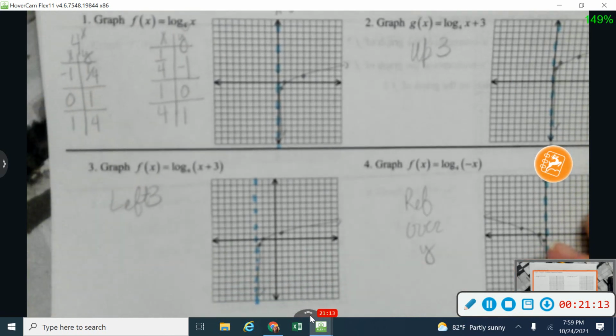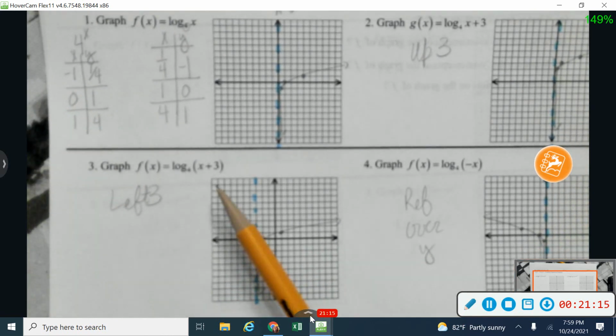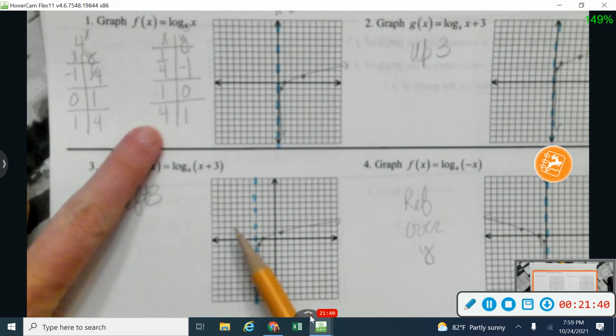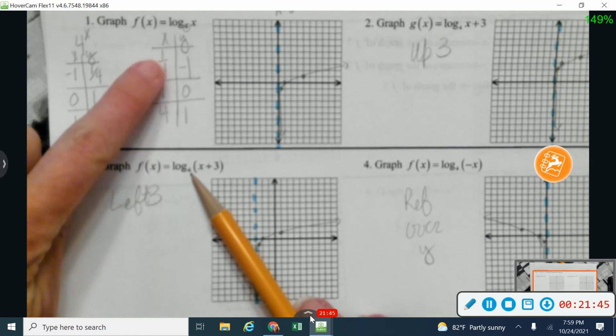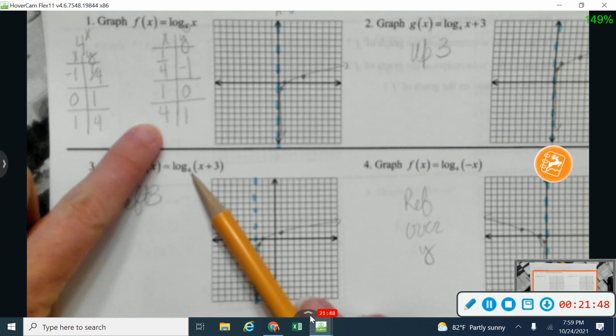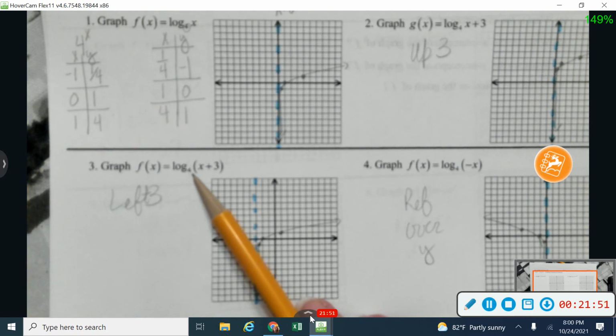Okay, on number 3, I did have a move to the left. This was inside my function, so it's going to be opposite from what you would think. And I'm going to move to the left. So I took my vertical asymptote, I moved it over here to the left 3. And then I did the same thing I did on number 2, but I went to the left. So I took each point, for example, 1, 0, and I moved it to the left 1, 2, 3. And there's my new point right there. So I did that with all 3 points off of my table right up here. Again, I was still working with that base of 4. So if this changes again, like to a 2, then this is going to change to 1/2, 1, and 2. So watch out for that base changing numbers on you.